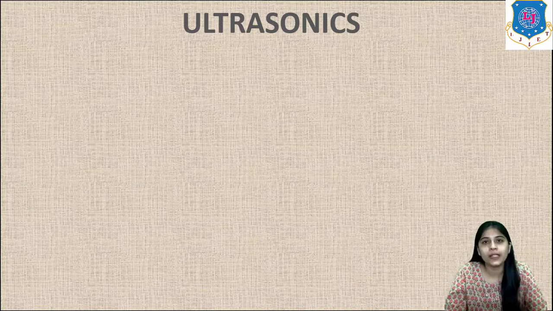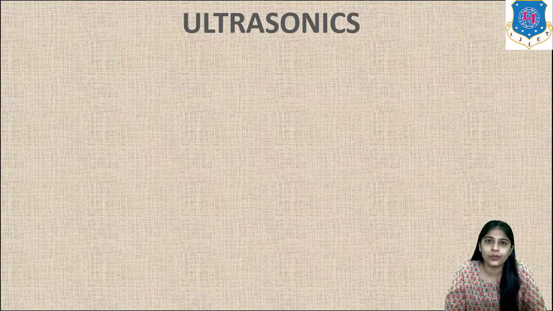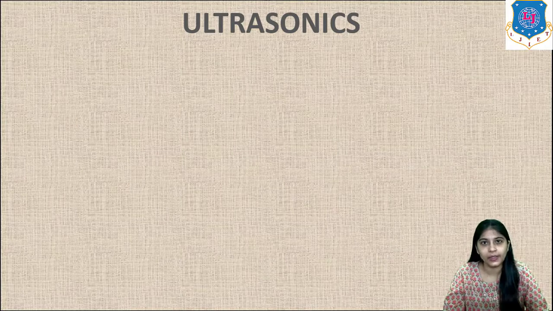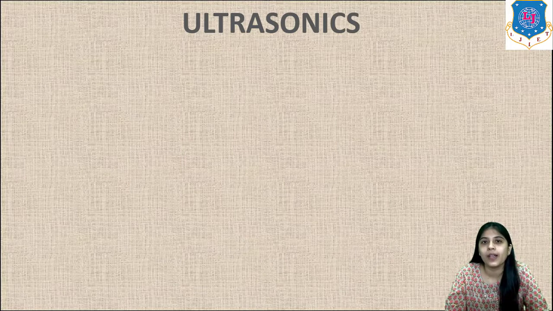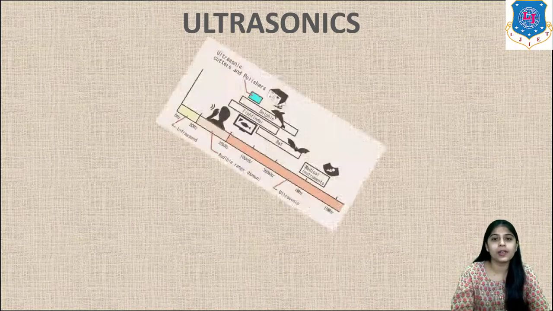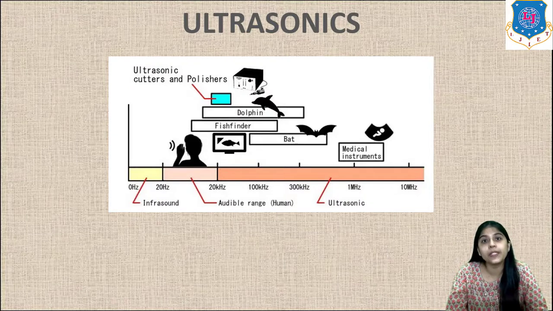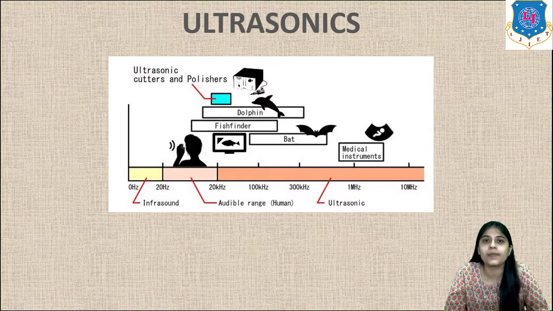Sound waves are waves that pass through an elastic medium from one point to another and carry energy. Sound waves are generally classified into three categories on the basis of frequency. If the frequency of sound is less than 20 Hz, it is known as infrasonic waves. If the frequency is greater than 20 kHz, it is known as ultrasonic waves. And if it is between 20 Hz and 20 kHz, it is known as audible waves.